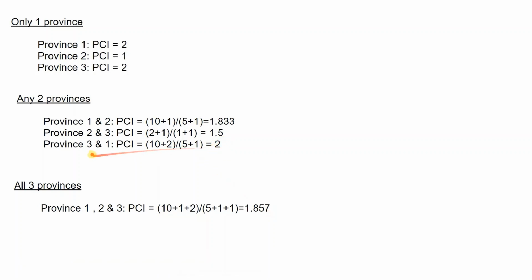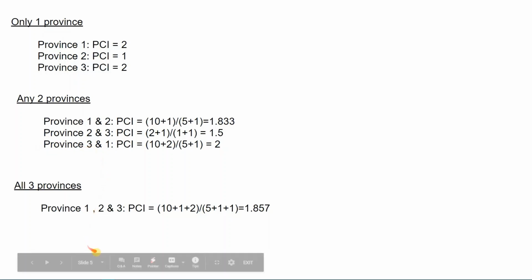So the solutions can be either 1, or 3, or 3 and 1. Now we should consider the second condition too, which means we should print the solution with the higher number of provinces. Here if we choose 1 or 3, then the number of provinces will be 1. But if we consider provinces 3 and 1, the number of provinces will be 2. So we will print this solution, provinces 3 and 1.